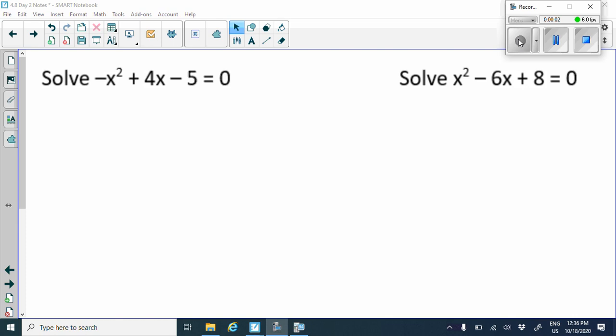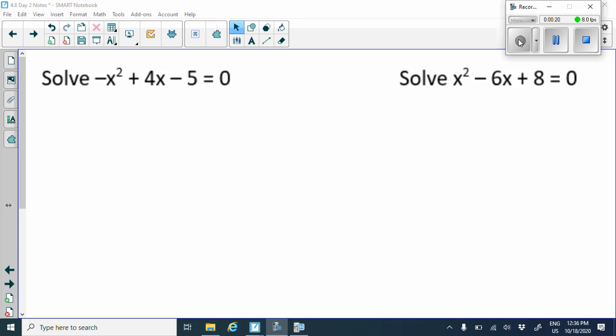Hey guys, so here is part 2 of the 4.8 day 2 notes. We are continuing on solving quadratic equations using the quadratic formula. So don't forget, with the quadratic formula, we have to make sure our equation is set equal to 0 first. So let's look at this next example.